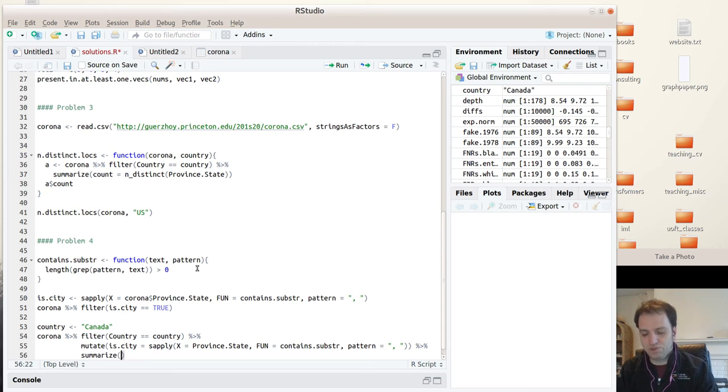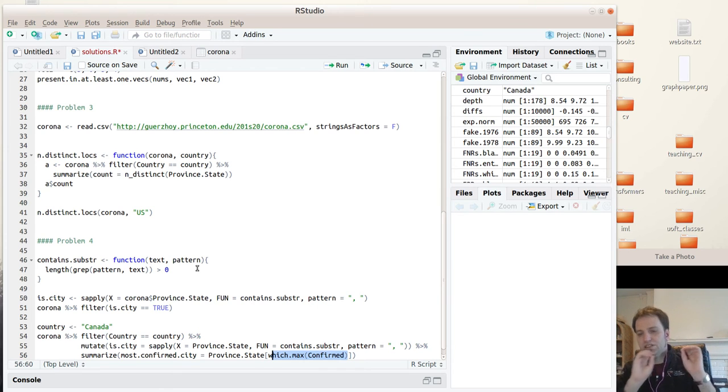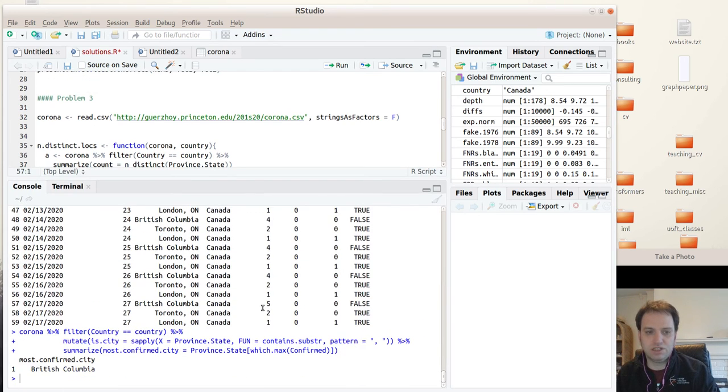So we'll say summarize, so most confirmed city, and we'll say, so this is going to be province.state, and that's going to be at which max of confirmed, right? So which max of confirmed, that's the location of the maximum of confirmed. Now there's actually going to be several of those, but that doesn't matter. And now we're saying province state at the location of the max. So let's see how that's working out.